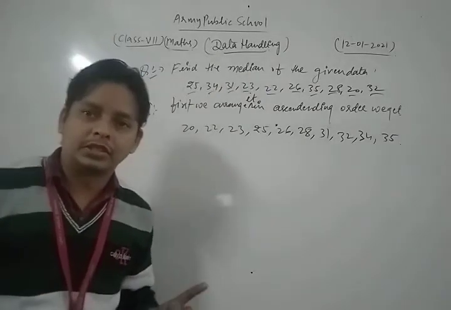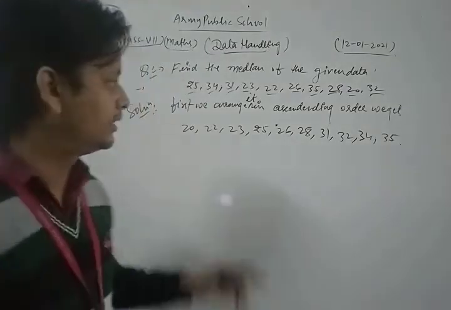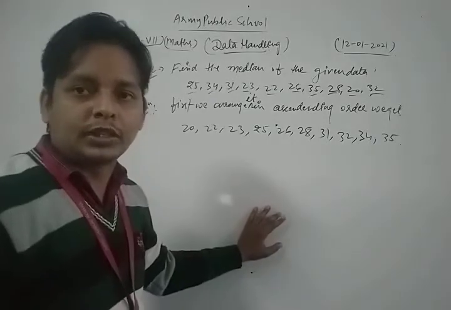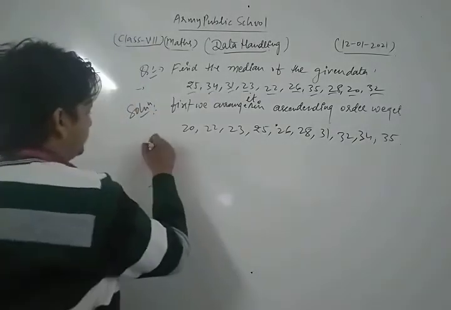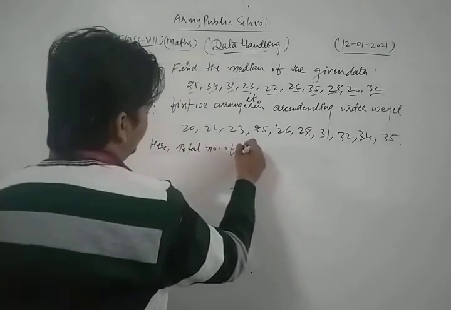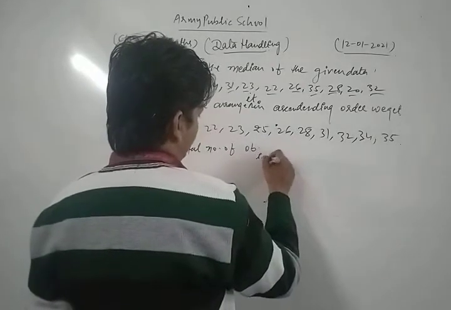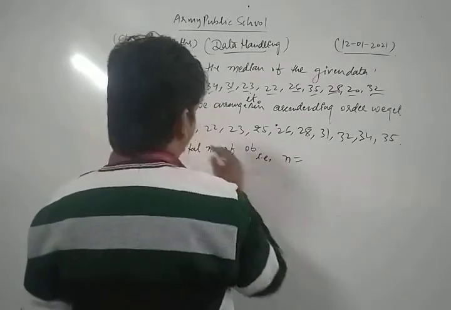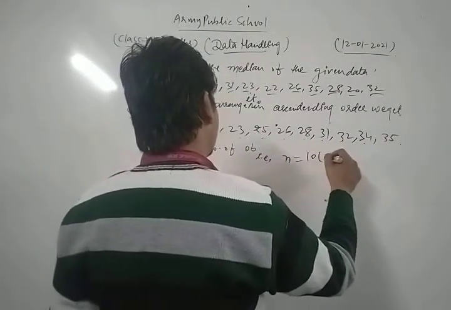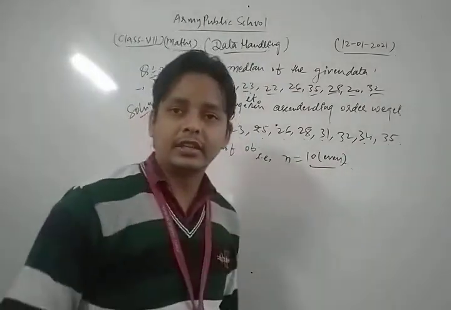Thus, in the first step, you arrange the given data in ascending order. Now we count the total number of observations. Here the total number of observations, that is n, is 1, 2, 3, 4, 5, 6, 7, 8, 9, 10. This is 10, which is even. So here the number of observations is 10, that is even.